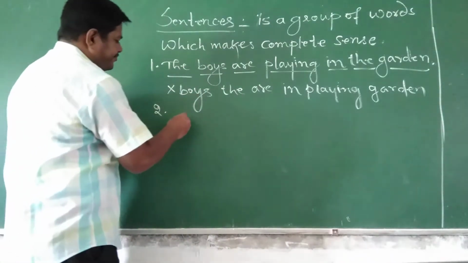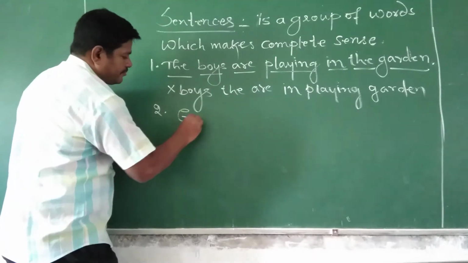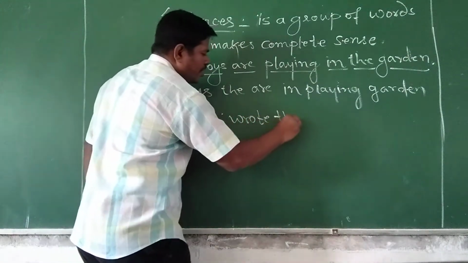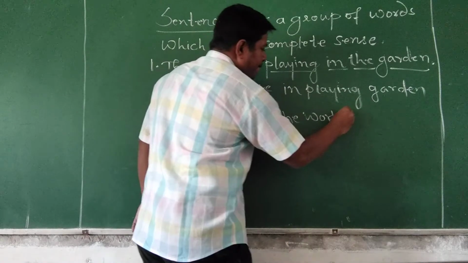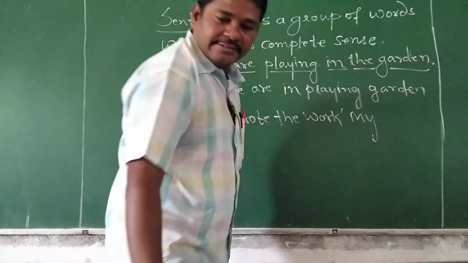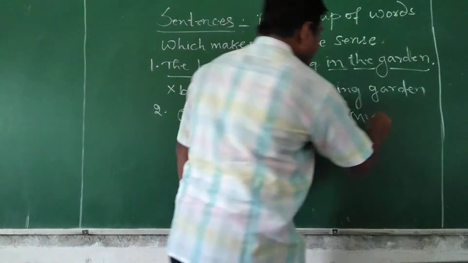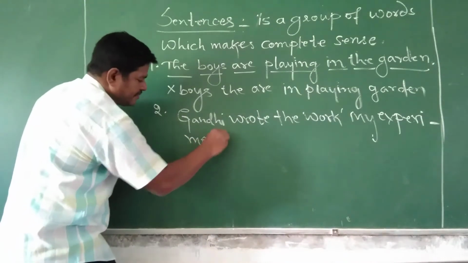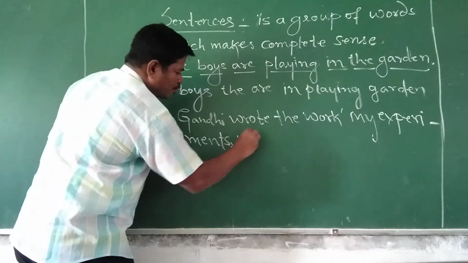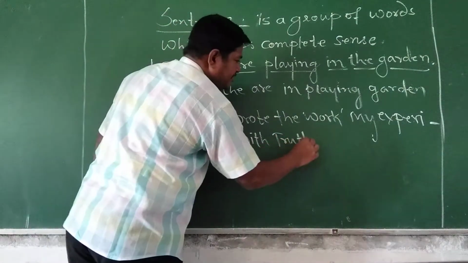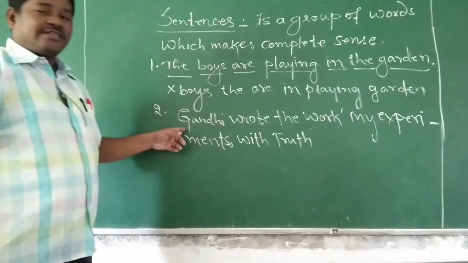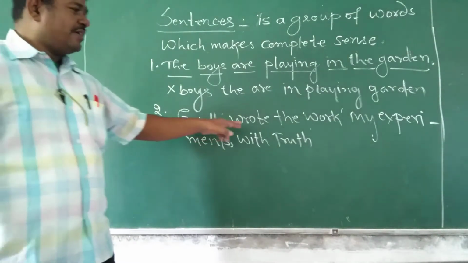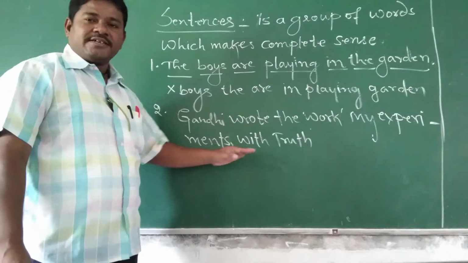Okay. So, second one. Gandhiji wrote the word, my experiments with truth. Gandhiji wrote a word, my experiments with truth. Right? So, this is a complete sentence. That means it gives a complete meaning. This sentence gives a complete meaning. Therefore, we can call this a sentence.